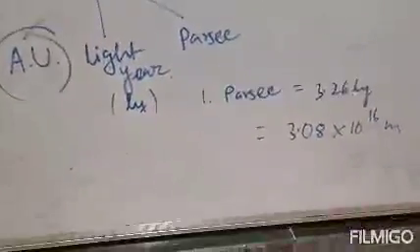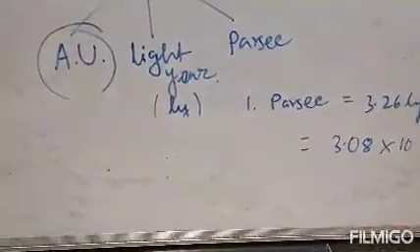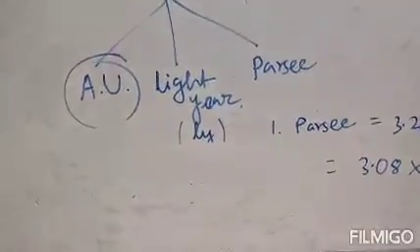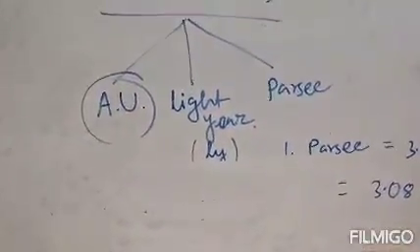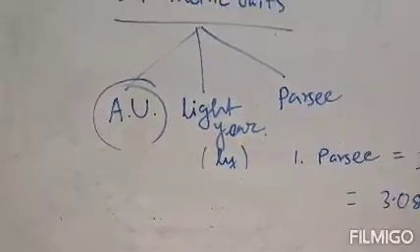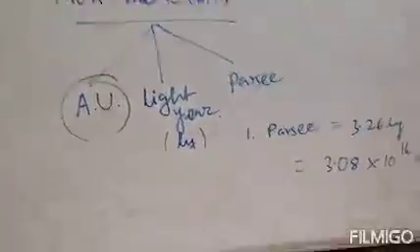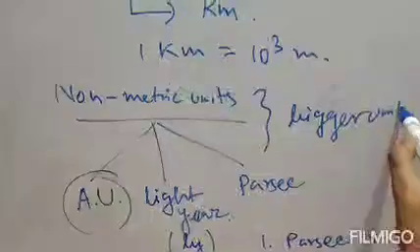So 1 parsec is the distance from where the semi-major axis of the orbit of Earth subtends an angle of 1 second. This is the definition of 1 parsec. So all these are non-metric units. All these are your bigger units.